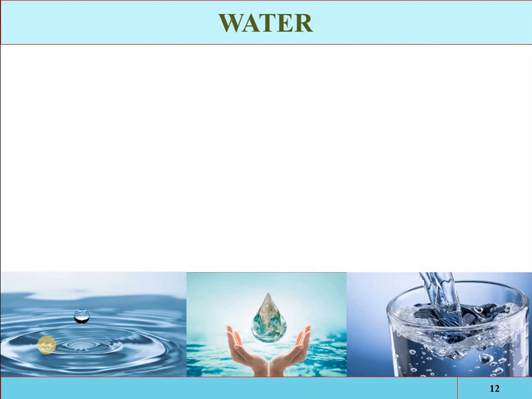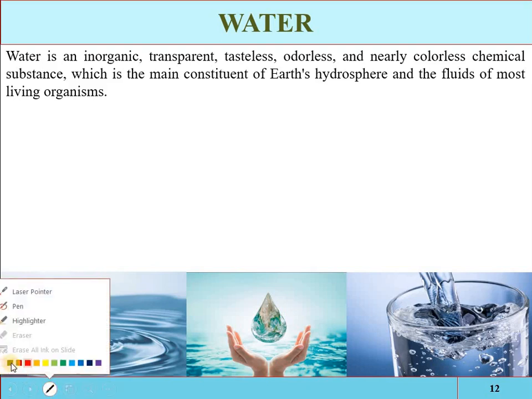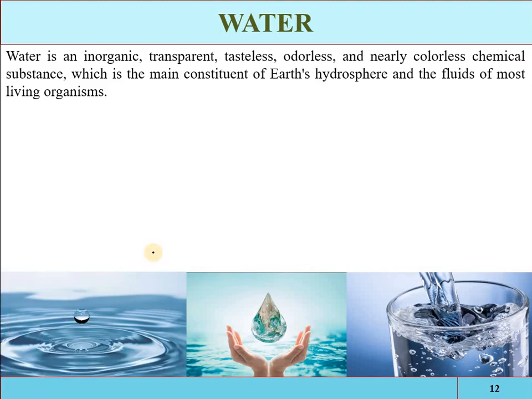What is water? Water is an inorganic, transparent, tasteless, odorless, and nearly colorless substance, which is the main constituent of the earth's hydrosphere and the fluid of the atmosphere. The earth's hydrosphere means that portion of the earth where water is available.